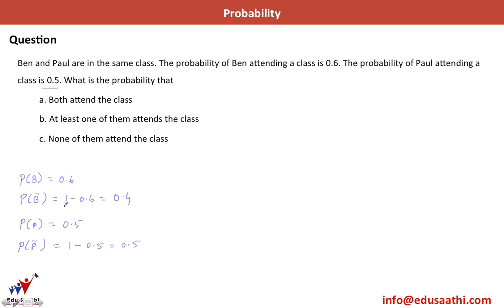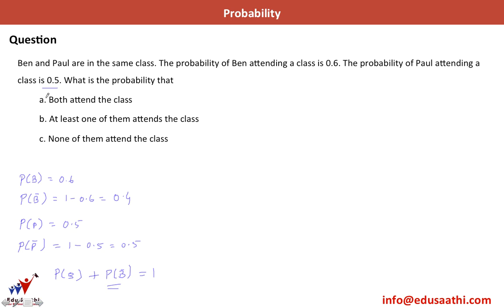I hope you are clear with why I am subtracting this from 1, because either Ben is going to attend the class, so probability of B, or Ben will not attend the class, so probability of B bar, and both these probabilities will add to 1. That is why I have 1 minus 0.6 for probability of B bar.